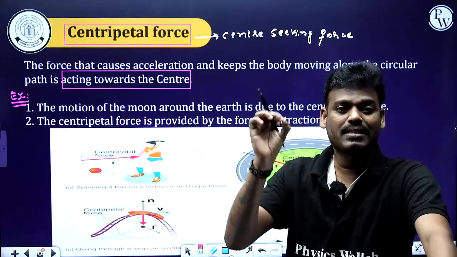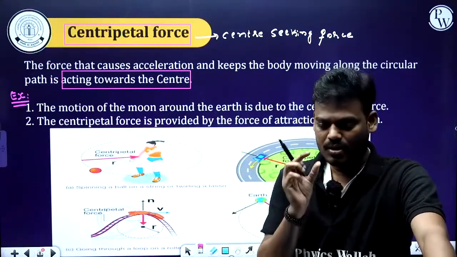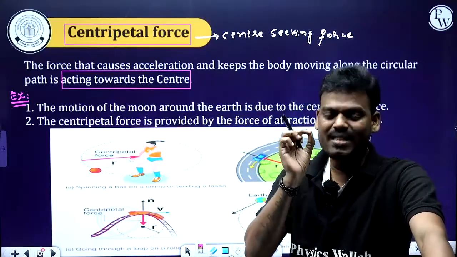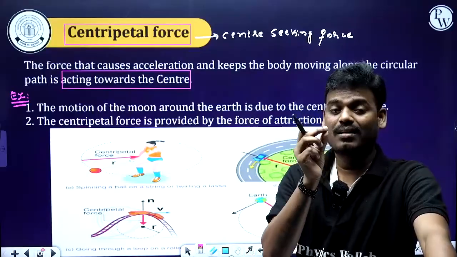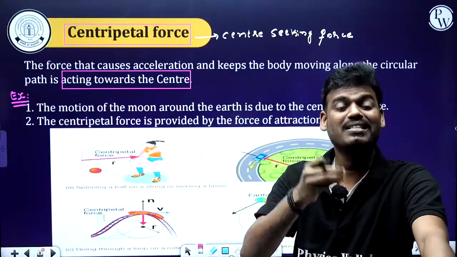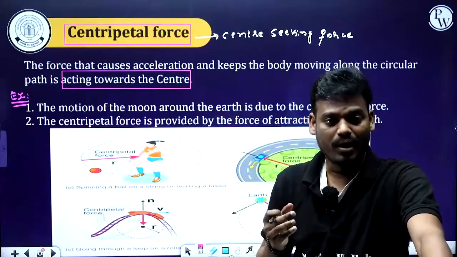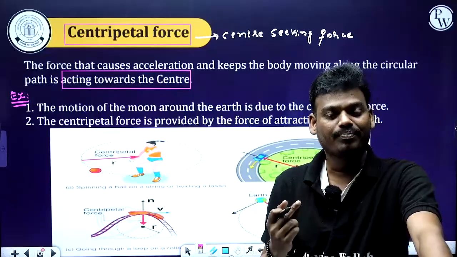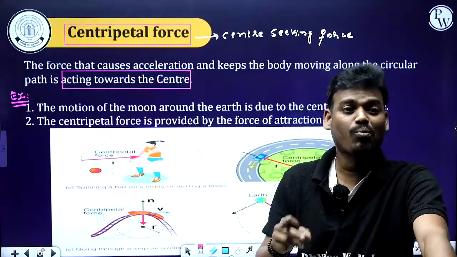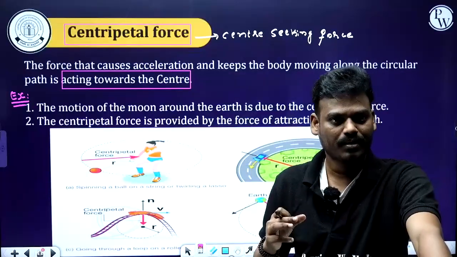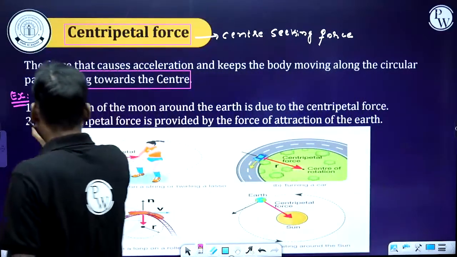If we consider a subatomic particle, the center of the atom we call the nucleus. In the nucleus, we can see there is a proton as well as a neutron. And the center of the nucleus of an atom is positively charged due to the proton. An electron will be revolving around the nucleus of an atom in a circular path. And again, what is the reason behind it? It is a centripetal force. Got it? And the next example, first example is done.